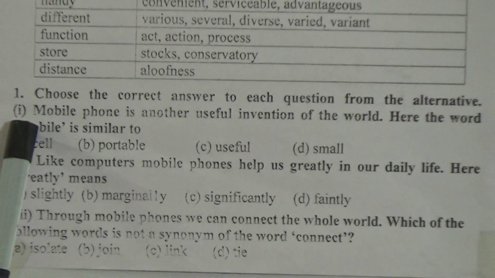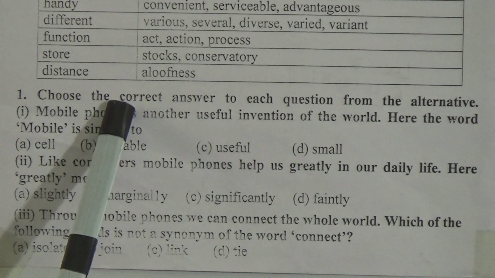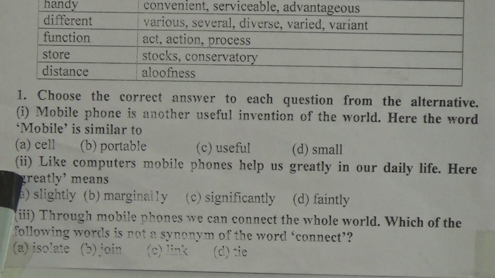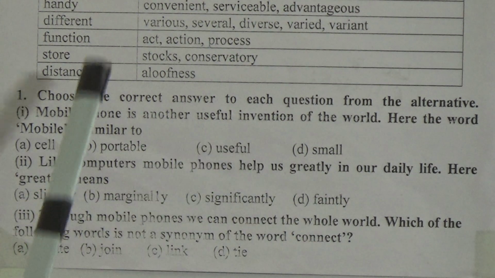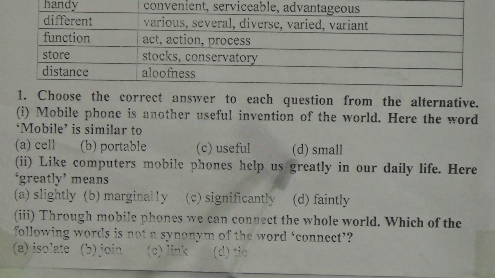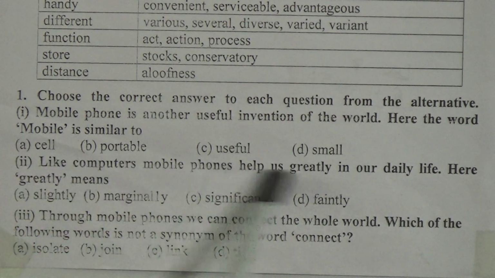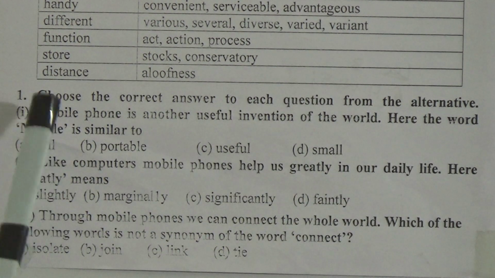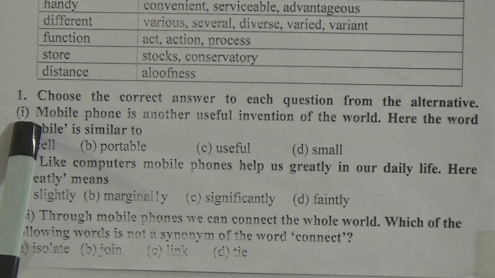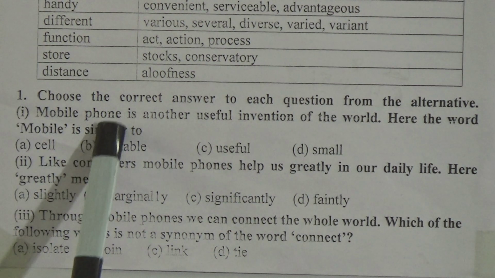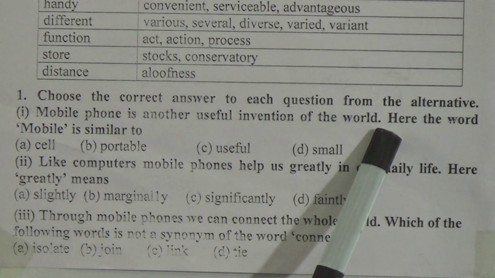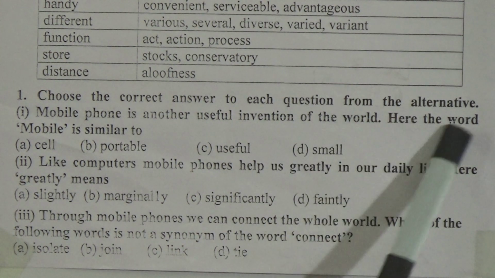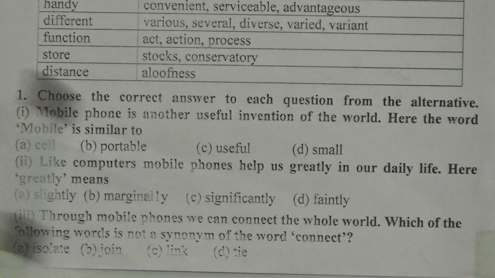Question number 1. These are MCQ questions and you have to choose one answer for each question from these 4 options. The question is number 1. Mobile phone is another useful invention of the world. Here the word mobile is similar to?